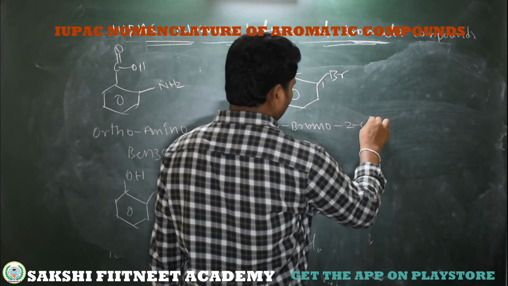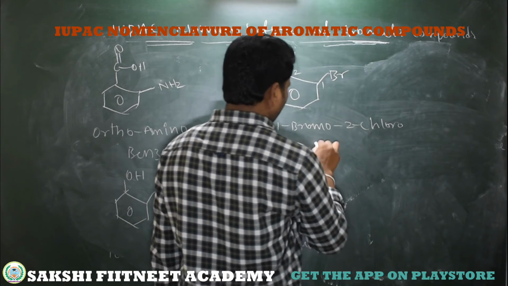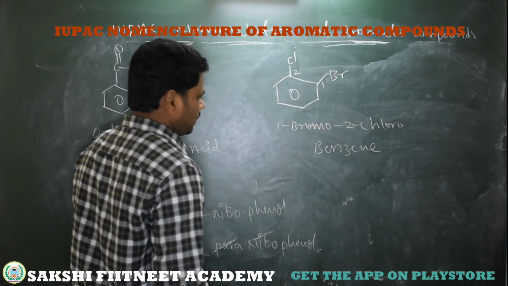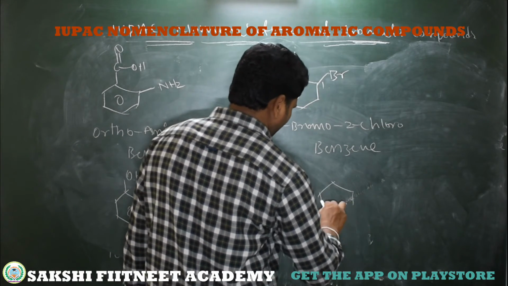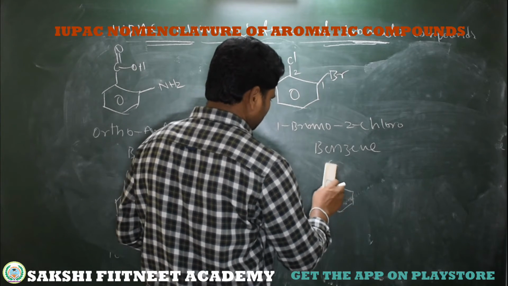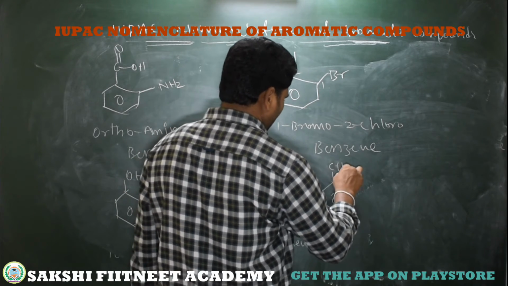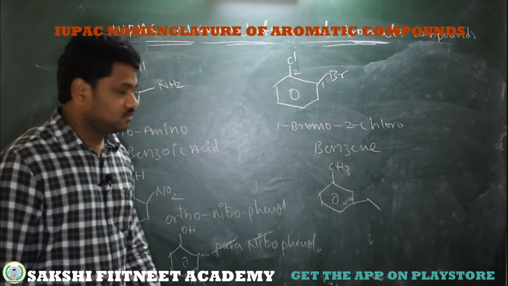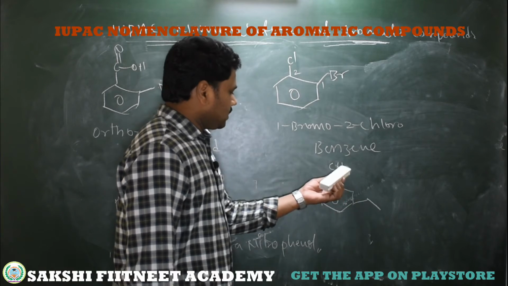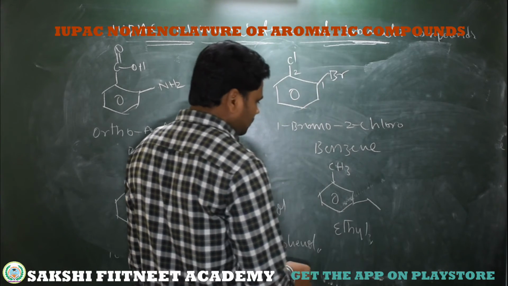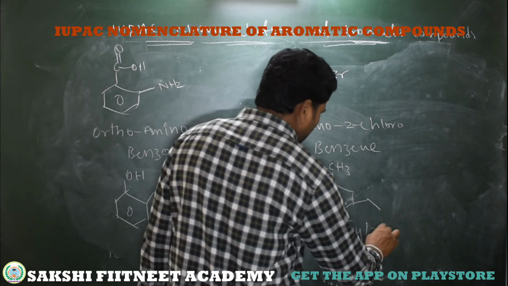So here 2 chlorobenzene. Here I am taking a methyl group. Here I am taking an ethyl group. Ethyl methyl benzene. So what is ethyl methyl? Meta ethyl methyl benzene.